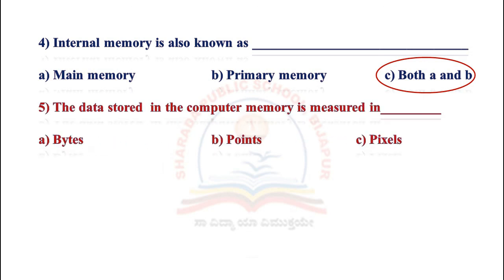5. The data stored in the computer memory is measured in dash. Option A. bytes, B. points, C. pixels. Children, got the answer? Yes, option A, bytes. Children, hope you understood this activity. Let's end our session with home play.